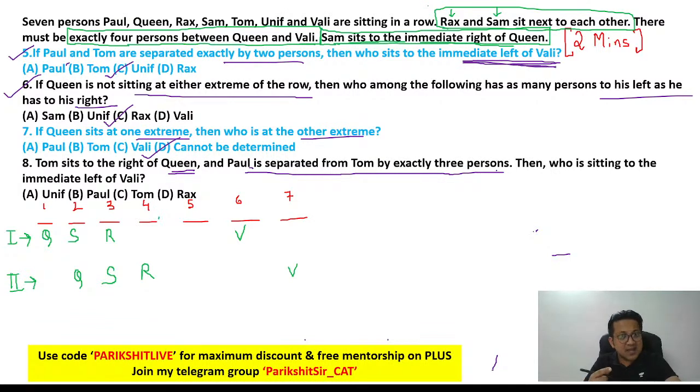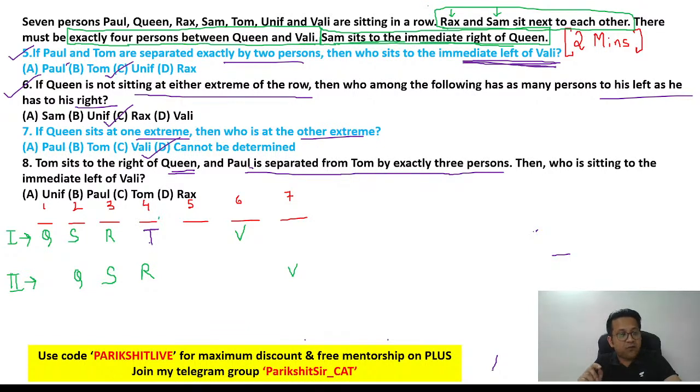Let's start. Which scenario am I talking about? Which scenario? Now think about it. Suppose Tom is on the right. Scenario 1, even if Tom comes at number 4, let's say, I don't know where, but Tom is on the right of Queen. Queen is at 1. So suppose Tom is, let's say, at 4.